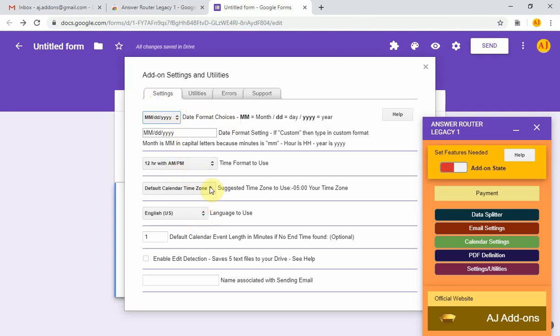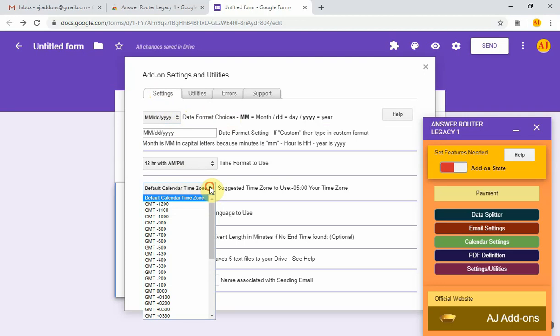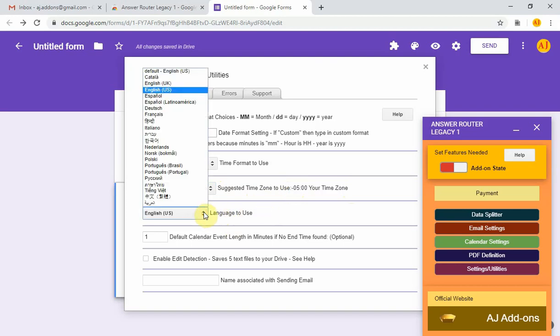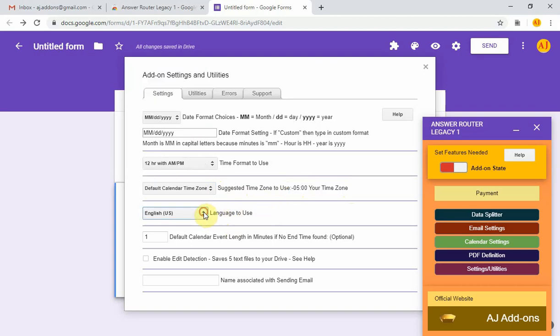The default calendar time zone, I would not change that. I would just leave it as the default. It tells you what your current time zone in the browser is right here. Language to use, this doesn't really do anything at the moment. So default calendar event length.